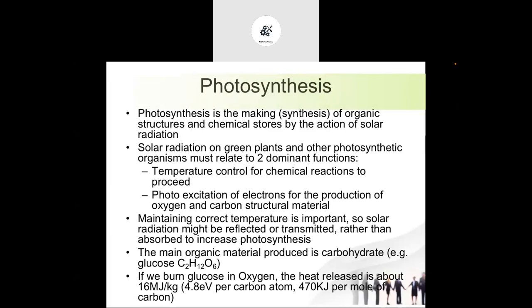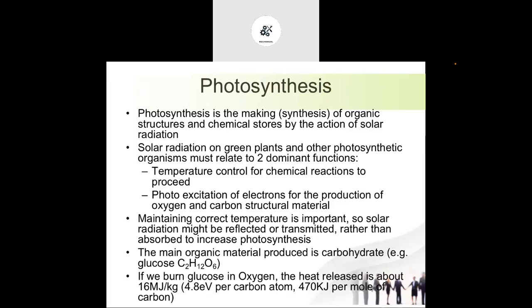Now, from this particular biomass, there are different methods through which we can obtain the required type of energy. First of all, what is photosynthesis? This process is very important because it directly creates the biomass, nearly 90 to 95% of which is from plants. The body of the plant is all made by this process, which is called photosynthesis.